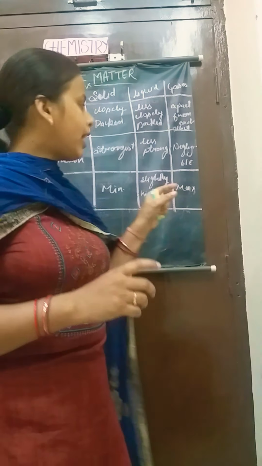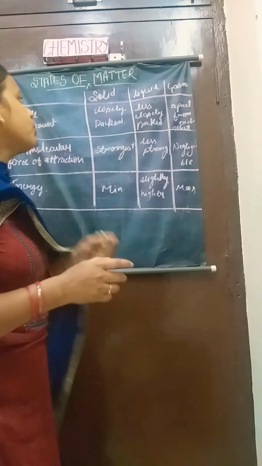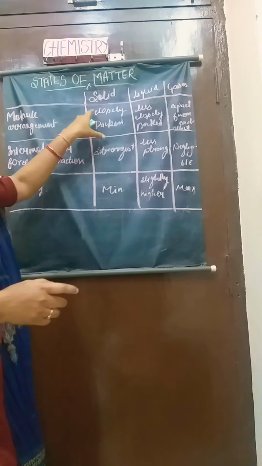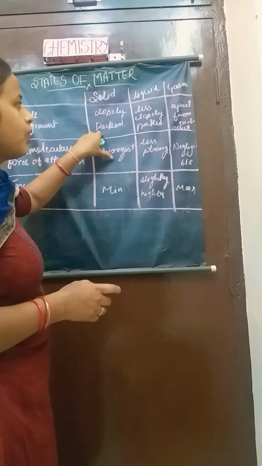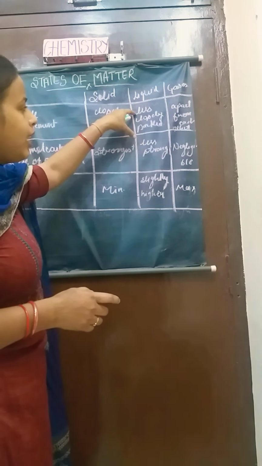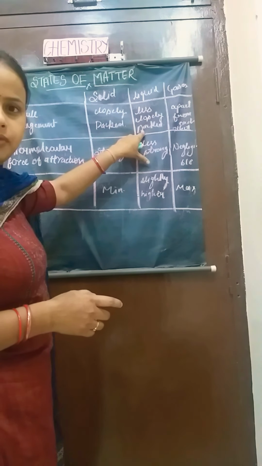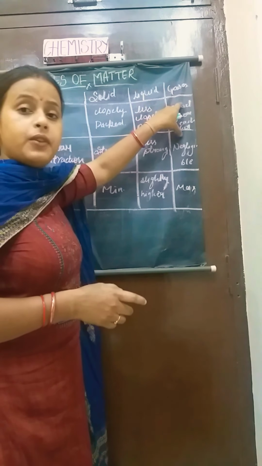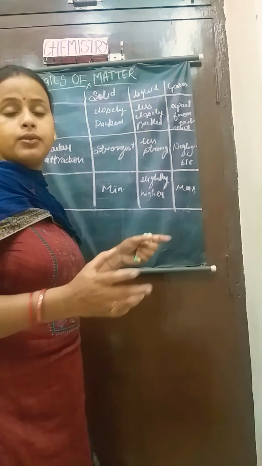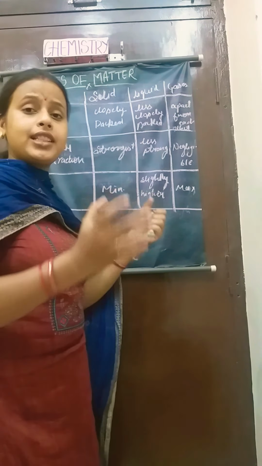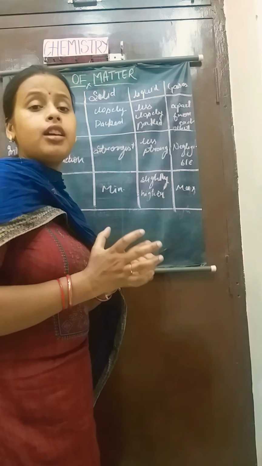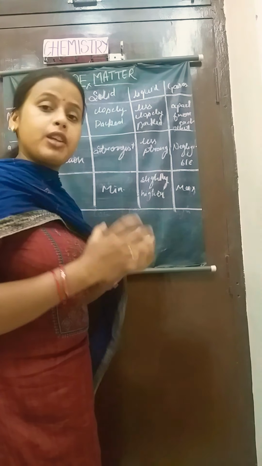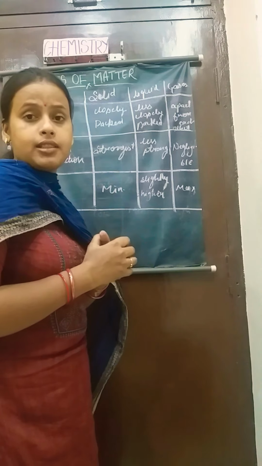To begin with solid, liquid and gas: the molecular arrangement of solid is closely packed, while in liquid the molecules are less closely packed. And in gaseous state, the molecules are sufficiently apart from each other, because in gaseous state there is space present inside the gas.